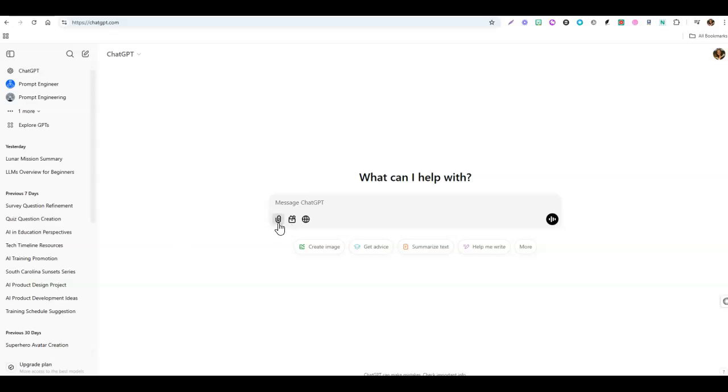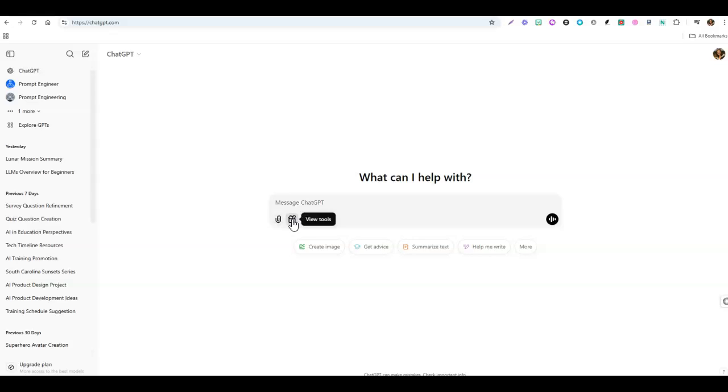Okay, you'll notice there are 3 icons down here. This is if you want to attach a file. So this is helpful if you want ChatGPT to take a look at something. One example might be an image. You might upload an image and say, tell me about this. Another one might be you might upload a syllabus to a course, and you can say, here's what I'm working with. I'm working on module 2. I'm creating an assignment on such and such. The more information you can give an LLM, the better it can assist you. So this is helpful for attaching files or information you want to give ChatGPT.